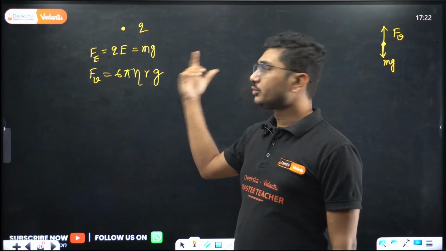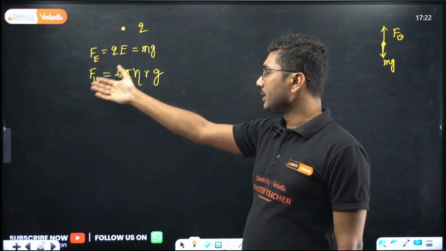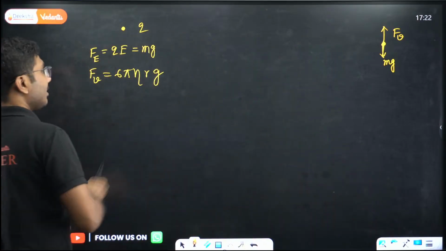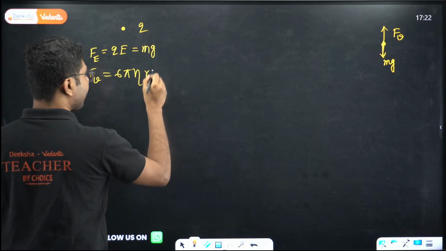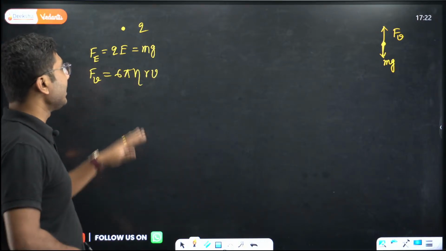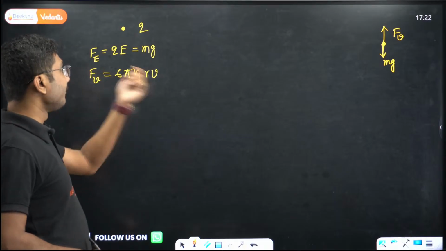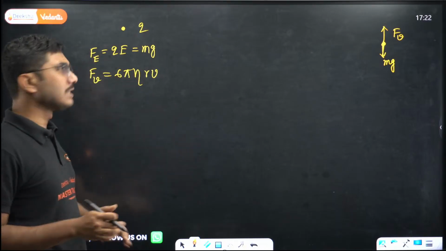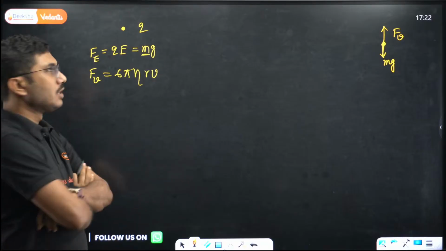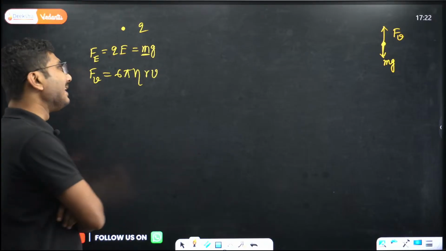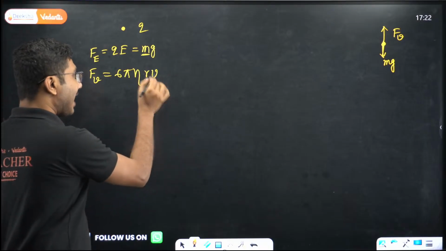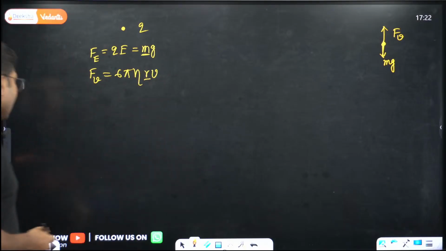Stokes law says that in terms of terminal velocity, you can write 6 pi eta r v. Sorry, 6 pi eta r v. Here v is the terminal velocity. So you are given v, Q, E, everything is given, but only one problem: the mass is not given. That makes this problem a little difficult and a long process to solve. That r also is not given.